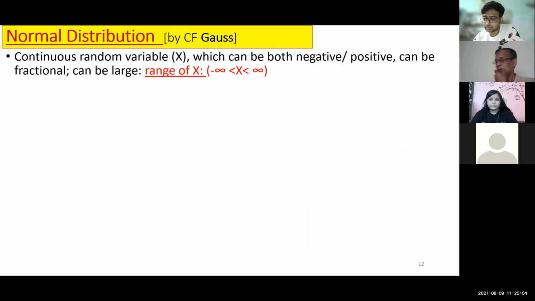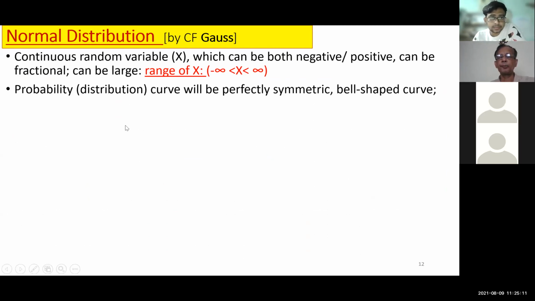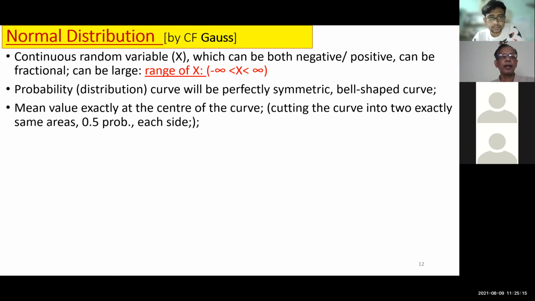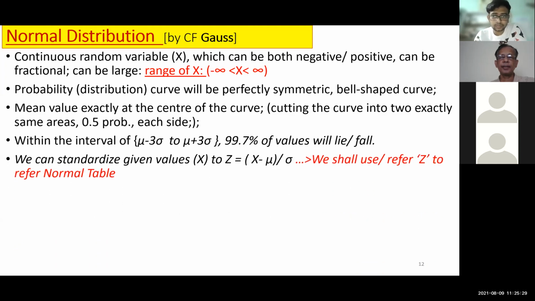We have also explained the range could be minus infinity to plus infinity, and the probability curve that you will be drawing will be perfectly bell-shaped. And we had discussed that the mean value, which is at the center, divides the area into two equal portions. Each area will be 0.5, 0.5. And we had also computed a range with different intervals, and it had different probability values, which we should remember.